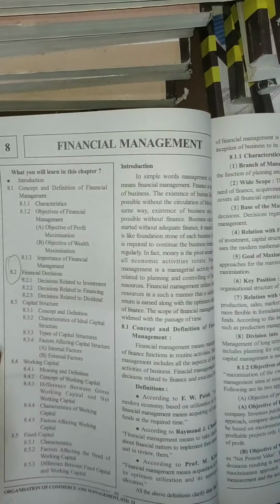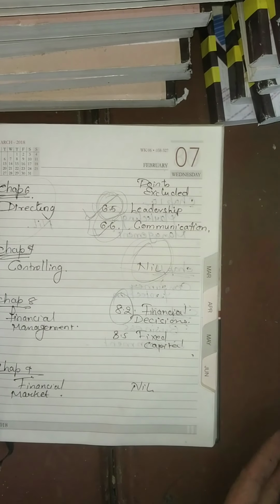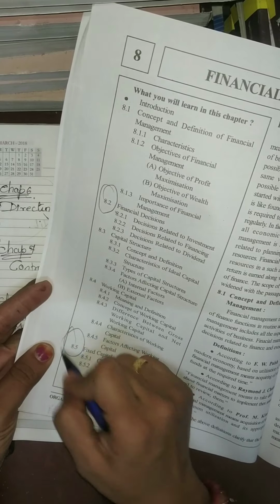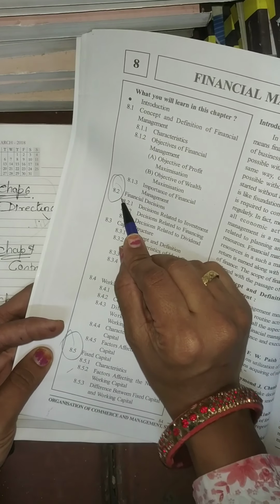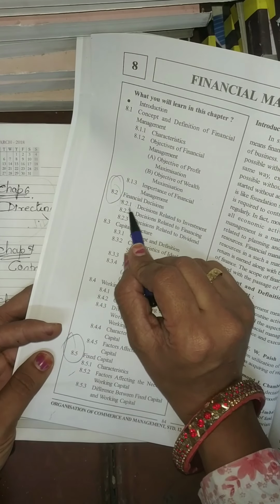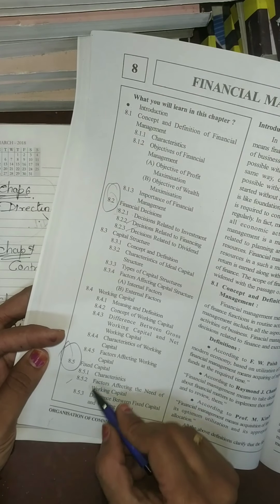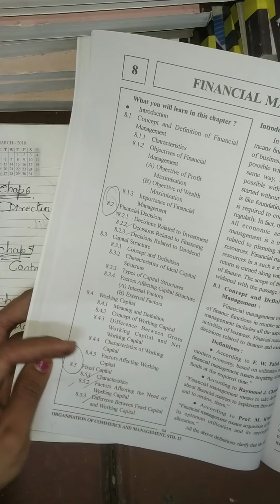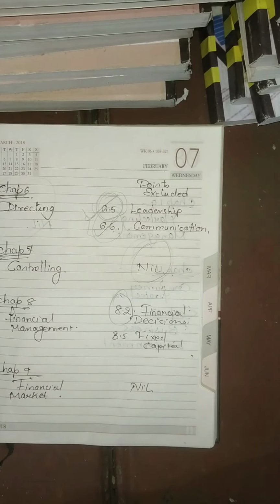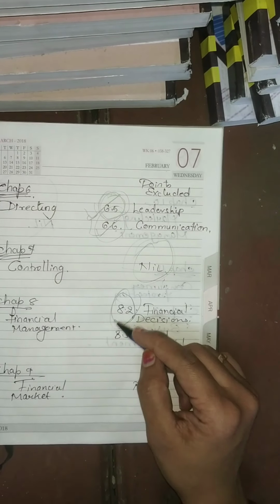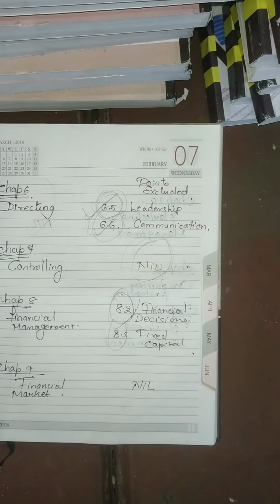This point will be reduced, and next is your 8.5, that is fixed capital. These 2 points, that is 8.2 with 8.2.1, 2.2 and 2.3, all these 3 points, and 8.5.1, 5.2 and 5.3, all these 3 points will be reduced from your course. So 8.2 and 8.5, financial decision and fixed capital, are reduced.